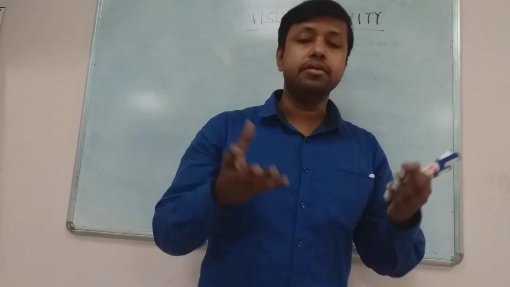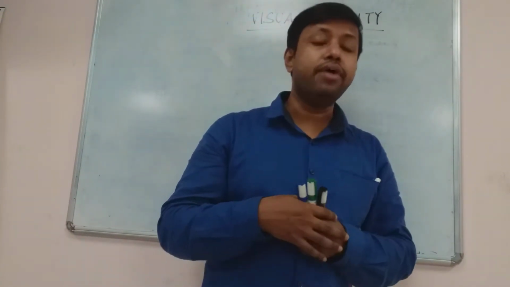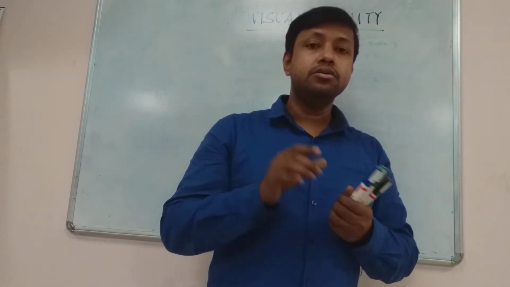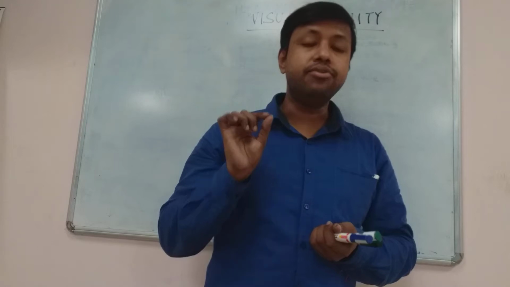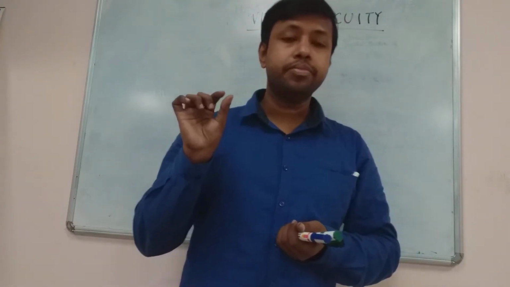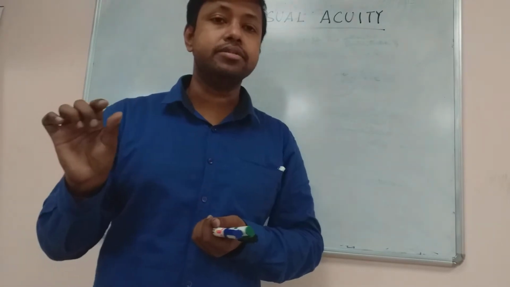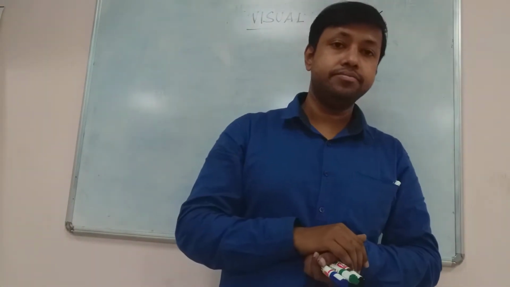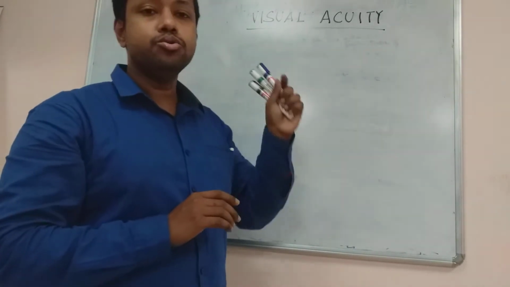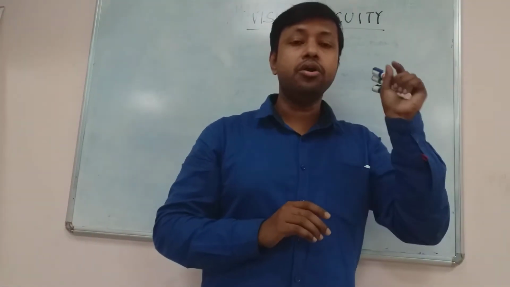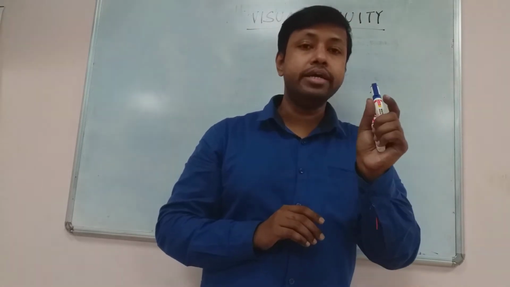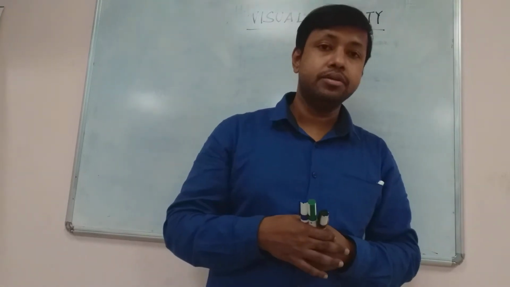Or in a more analytical way, we can define visual acuity as the capacity of the eye to differentiate or distinguish two closely placed points as two distinct points. So again, it is the capacity of the eye to distinguish or visualize two separate points as two distinct points.